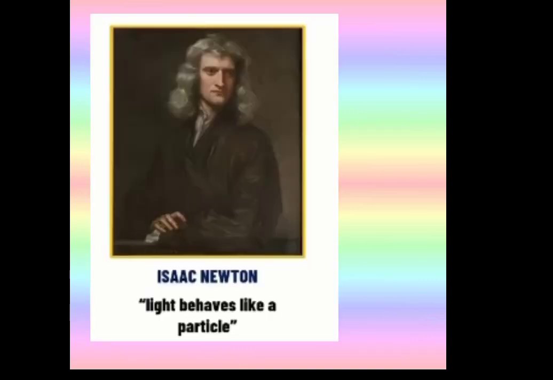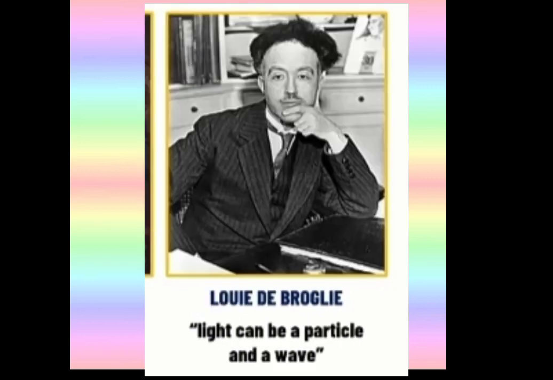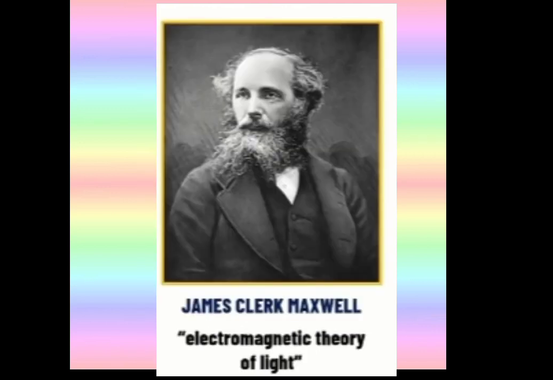We have different scientists who spent a lot of time understanding how light behaves. This includes Isaac Newton, who believed that light behaves like a particle. Second, we have Christian Huygens, who believed that light behaves like a wave. Third, we have Louis de Broglie, who believed that light can be a particle and a wave. Fourth, we have James Clerk Maxwell, who proposed the electromagnetic theory of light.